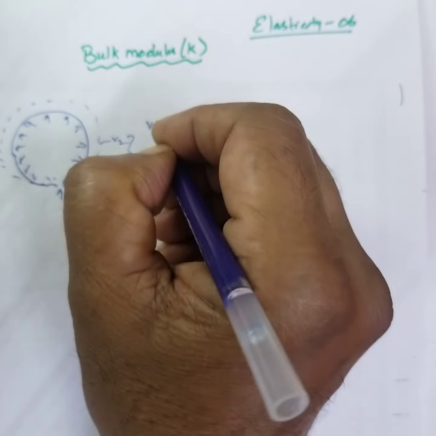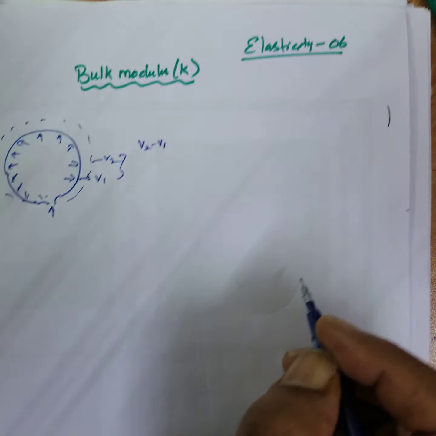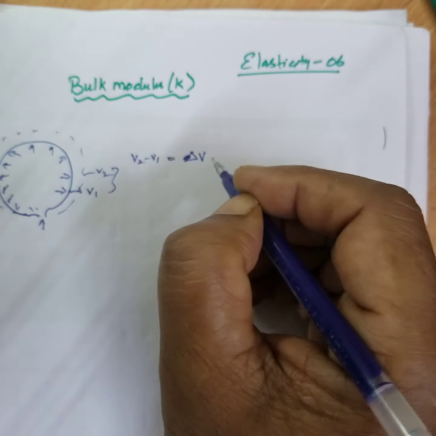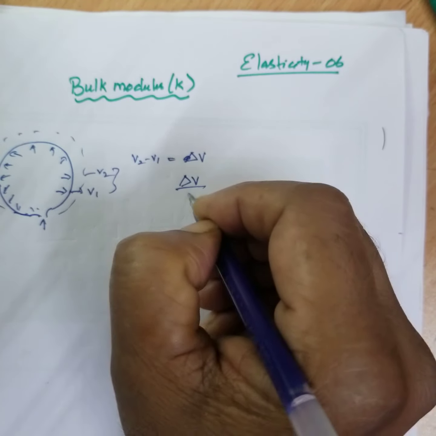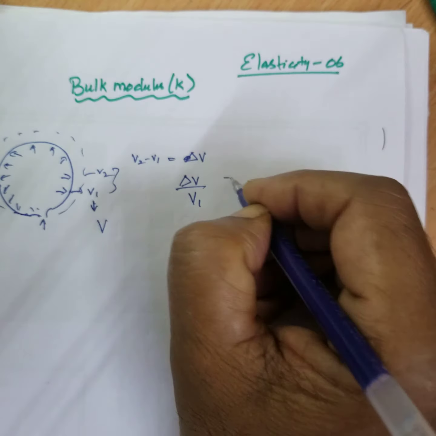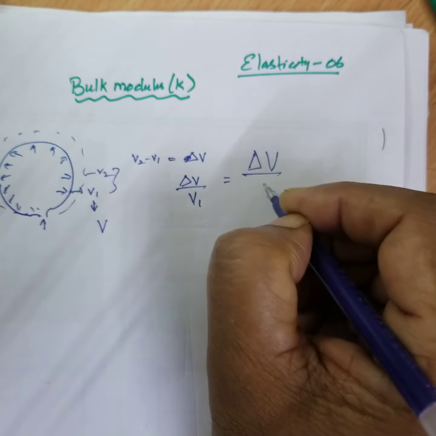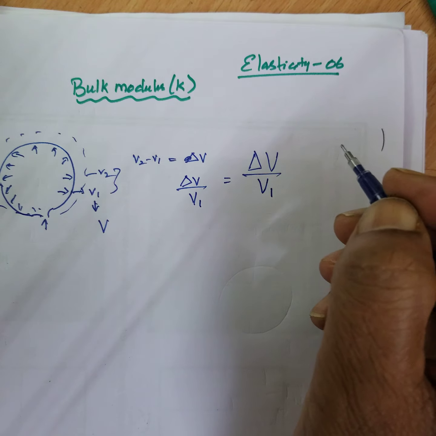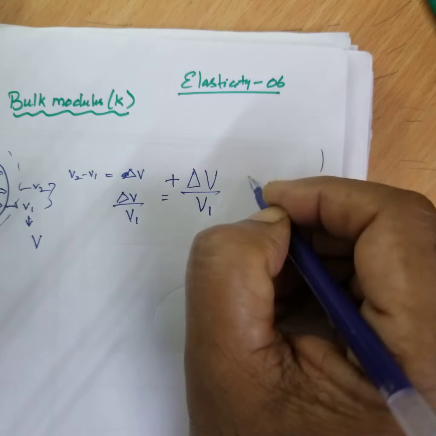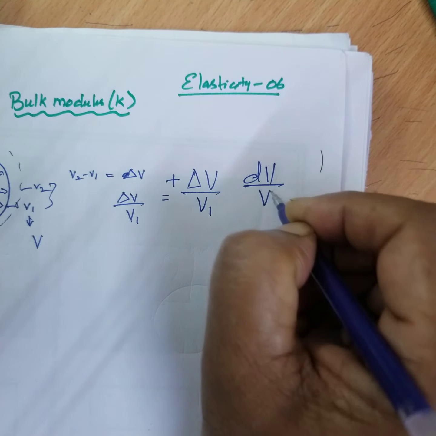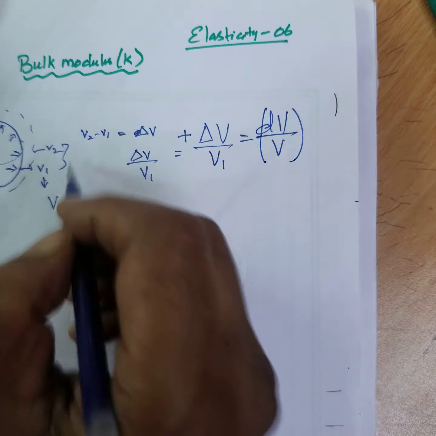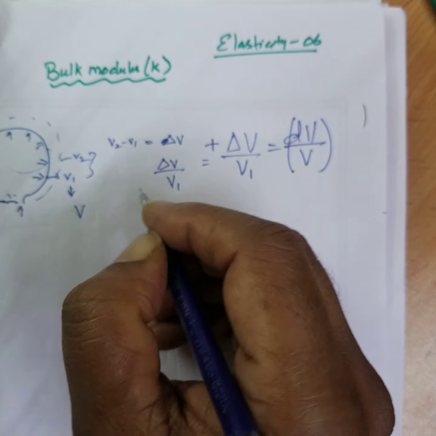Then the change in volume is what? V2 minus V1, that is delta V. Now, change in volume by original volume. Let me name the original volume V. Therefore, change in volume over original volume. Now, slowly inflating, here it is positive. This force acting in all directions is called volume stress.